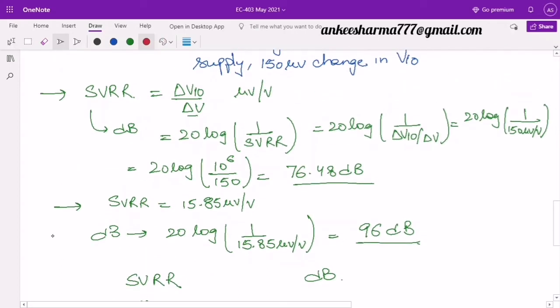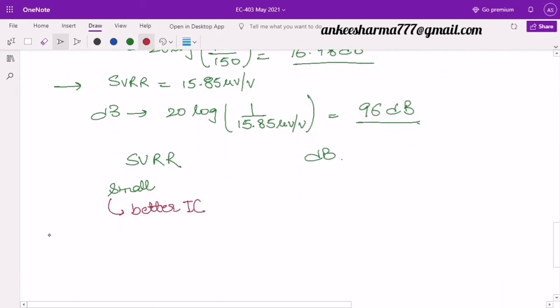But if you look at the dB values which I have calculated, for 150 microvolts per volt, the dB value was 76.48, and as I have reduced the value of 150 to 15.85, my dB value has increased. It means when I am taking the value in dB, this dB value should be large. Why should it be large? For the better IC. So you must know these two differences: if we are taking the supply voltage rejection ratio only, then it must have small values for the better IC, whereas if we are converting it in dB, it must have large values for the better IC. Is it clear to you?